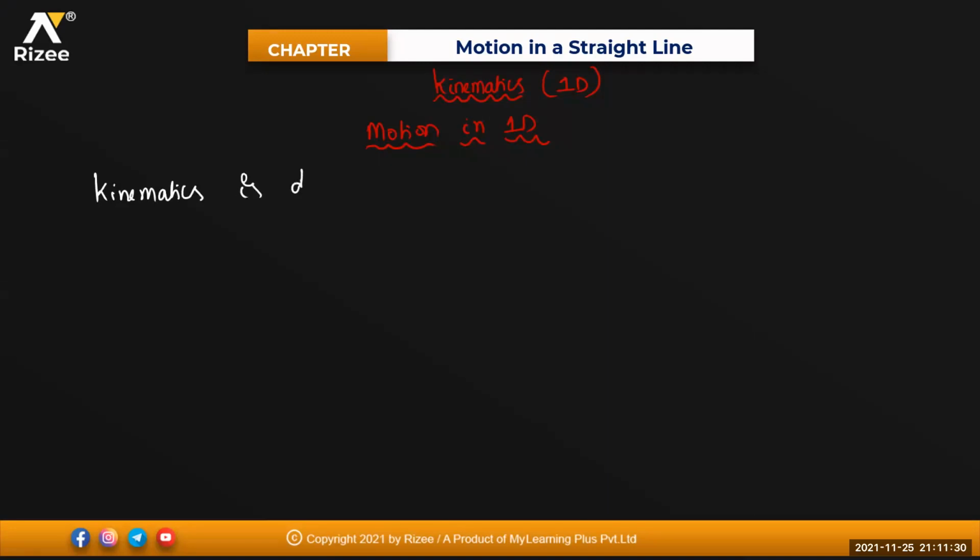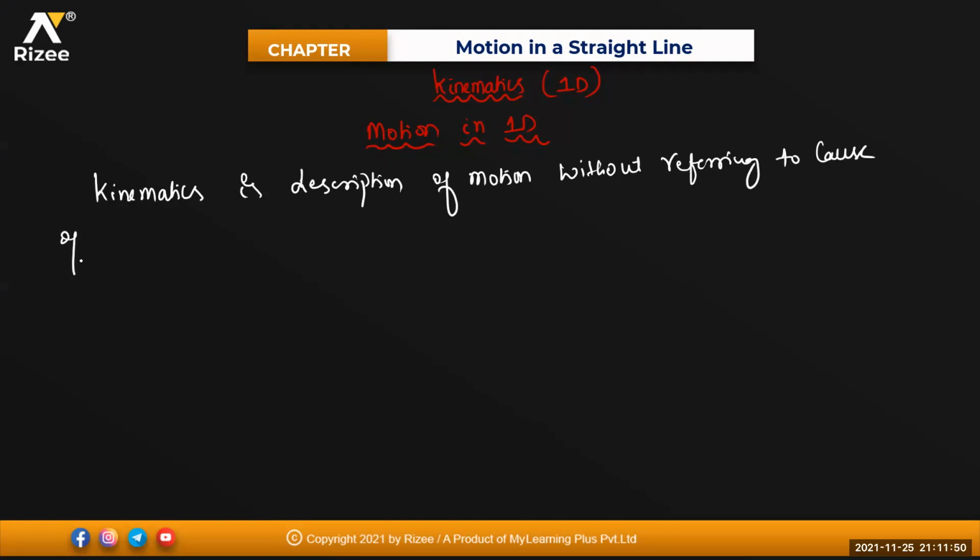Kinematics is description of the motion without referring to the cause of motion. Without referring to the cause of your motion. Is it clear?